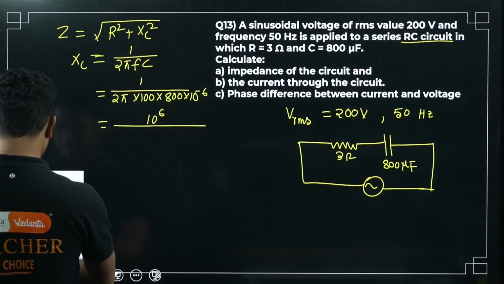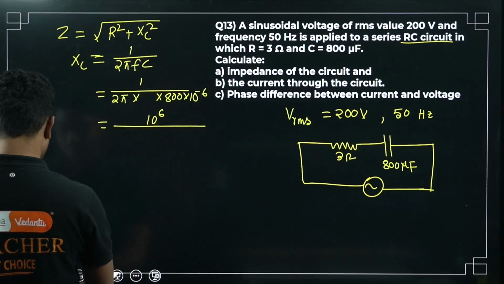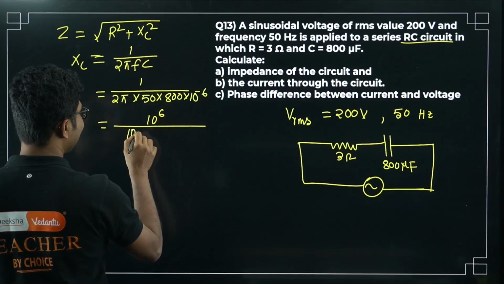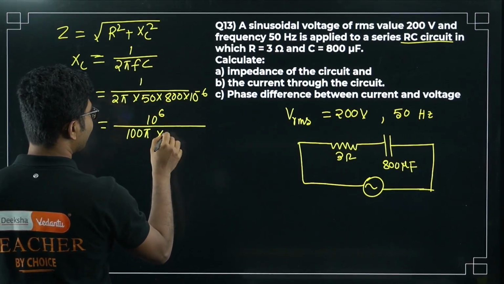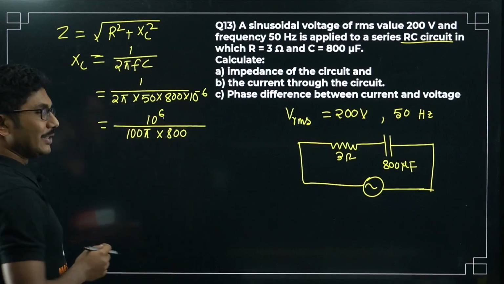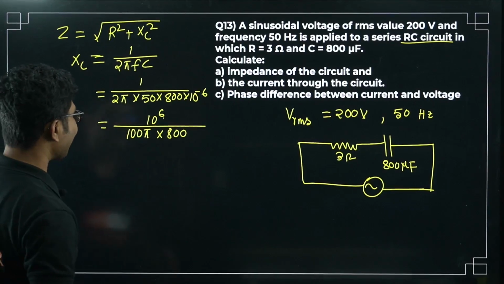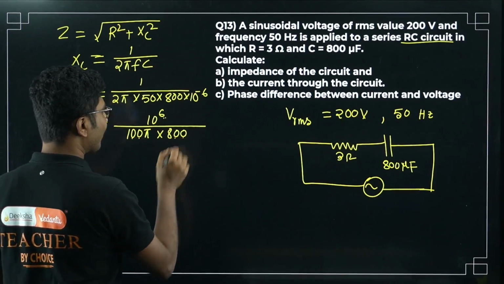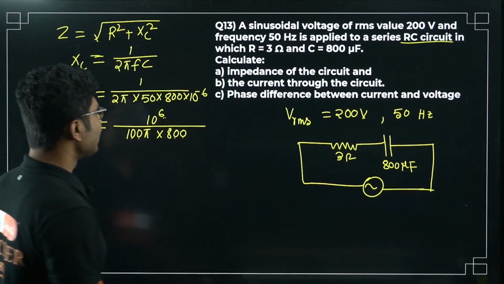Again I made a mistake here. This is not 100, this is 50 Hz. 100 will be in the next stage. So 100 pi into 800. Now how many zeros will cancel without doing any calculation? Tell me how many zeros will be cancelled. So 1 2 3 4 zeros are here, so 4 zeros will be cancelled.